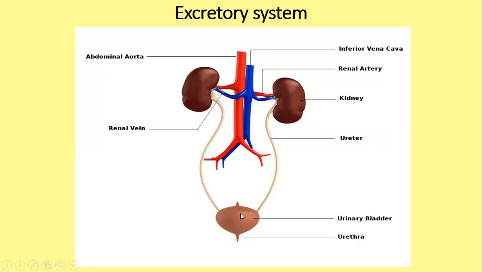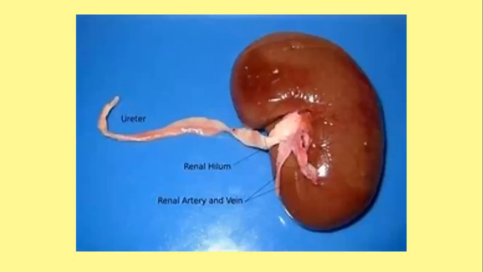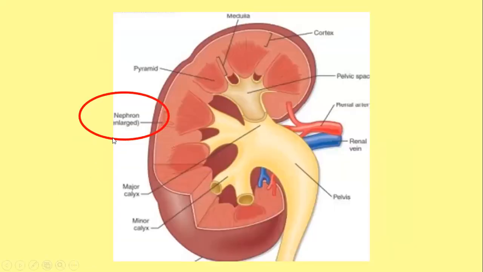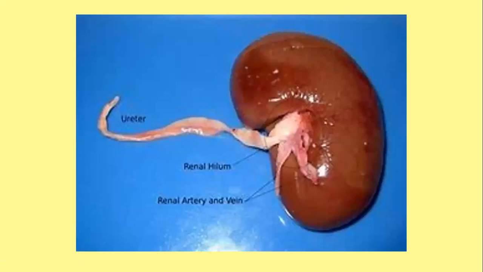Now the kidney is made up of 1,000,000 nephrons. There are many nephrons in each kidney and they help to filter the urine. Actually, these nephrons are like small filters and they help to filter the urine. Now, the urine formed is filtered out through the nephrons. And the ureters are 2 thin tubes that transport urine from the kidneys to the bladder.